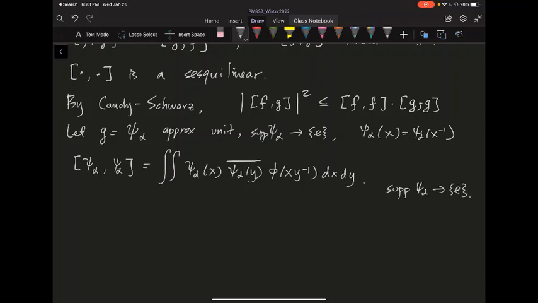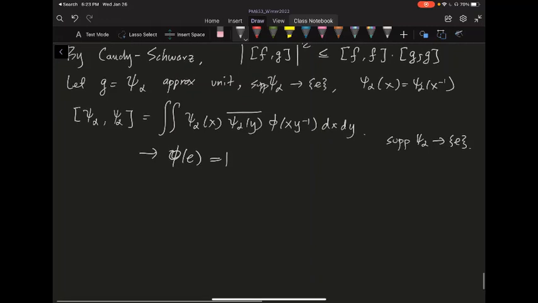And because your psi alpha, the support goes to the identity, and your positive definite function is going to be continuous at the identity, this whole thing is going to converge to phi of e, okay, which by our assumption is going to be equal to 1, okay? So what you show is essentially the following. On the other hand, f convolved with this phi alpha is actually just going to converge to your f.